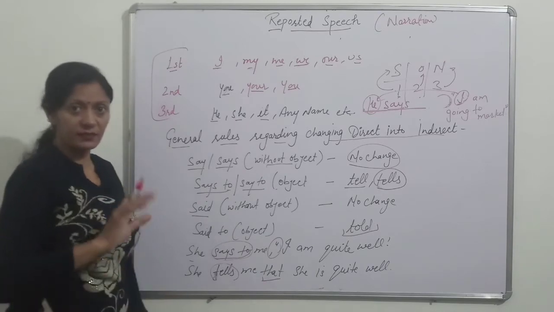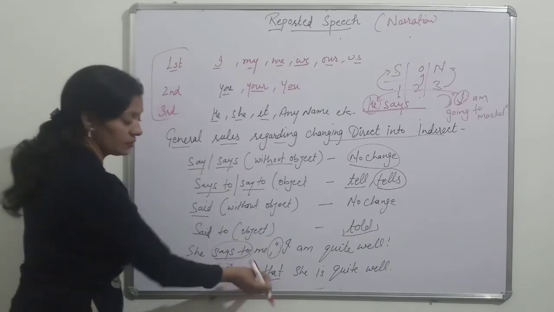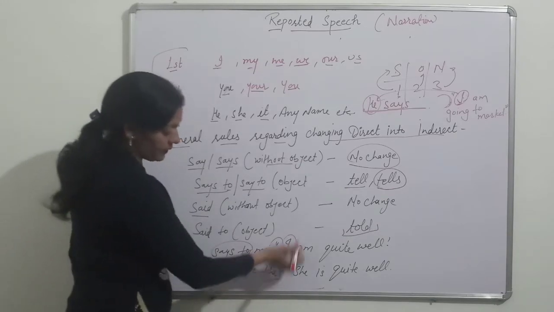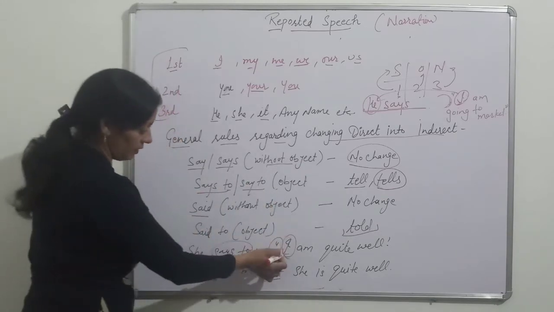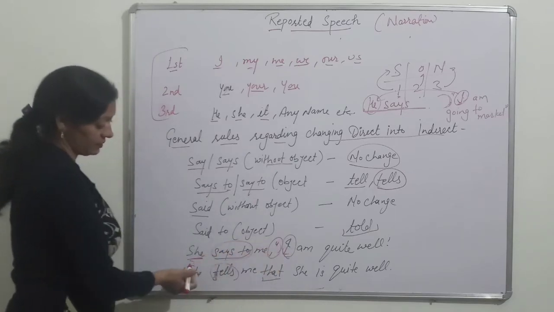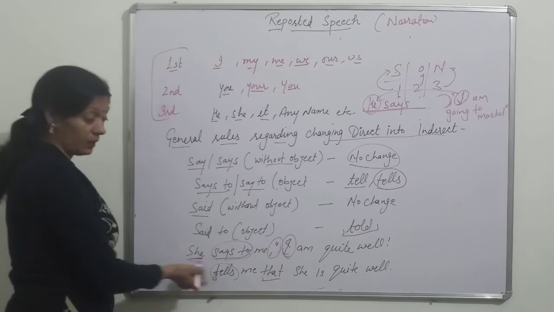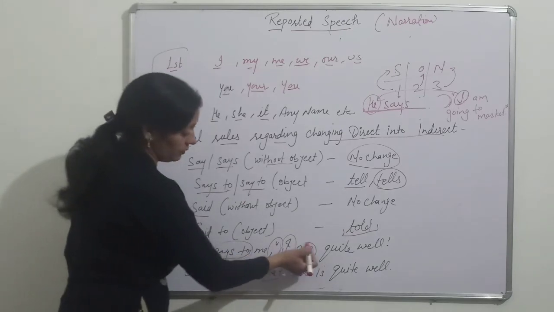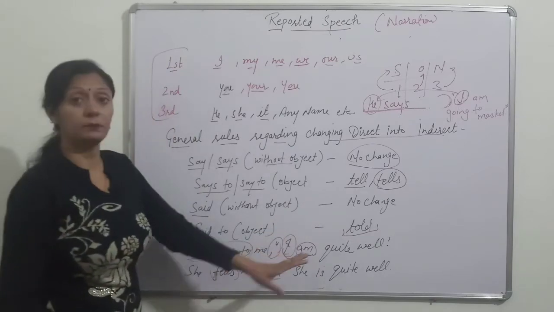So she tells me that. First person is given there. We change it according to subject. I is changed into she.